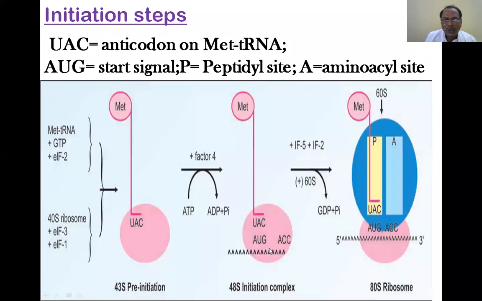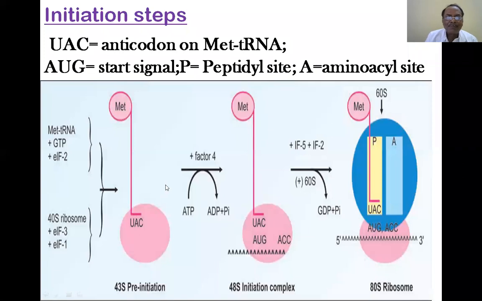And now this whole complex is the 48S initiation complex. And this is being added on top by the 60S ribosome. And there are factors: initiation factor 5, initiation factor 2, eukaryotic initiation factors. And then the whole complex now is the 80S ribosome.